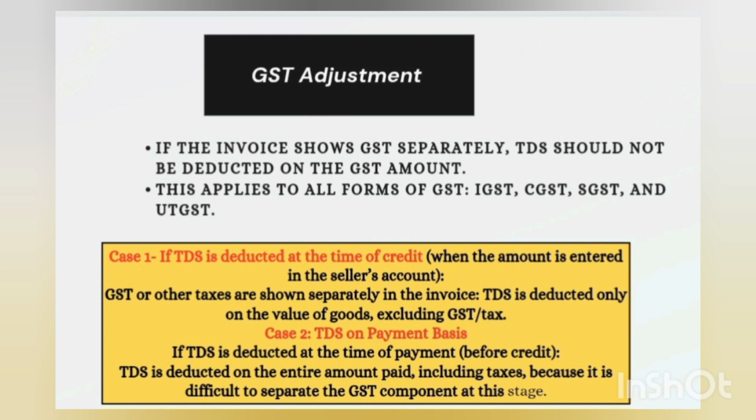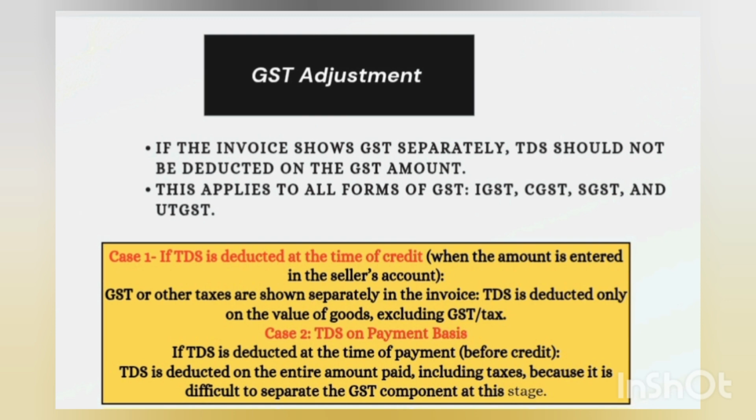So in this case, you have to deduct TDS including GST. You have to deduct TDS on the whole amount, because it is not possible for you to identify the GST component here, because the invoice is going to be prepared in the future.